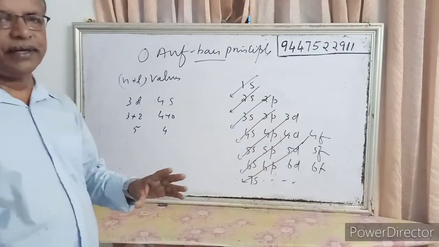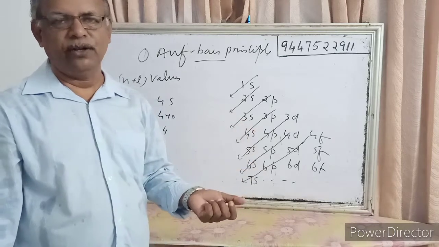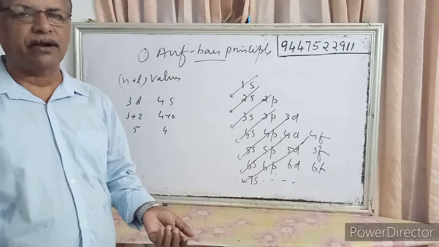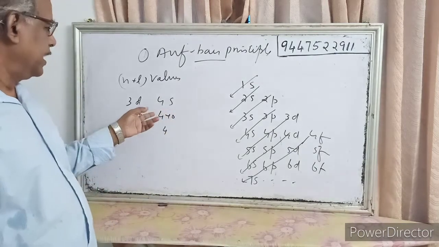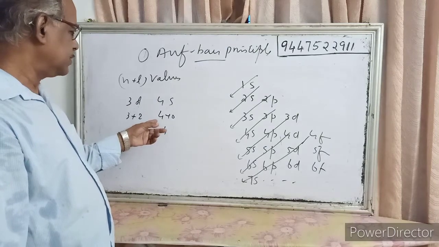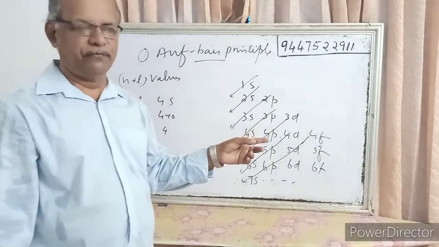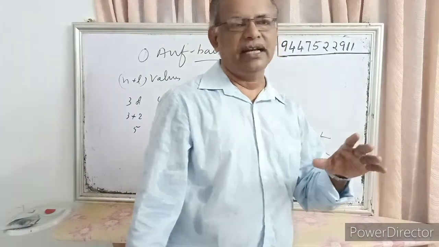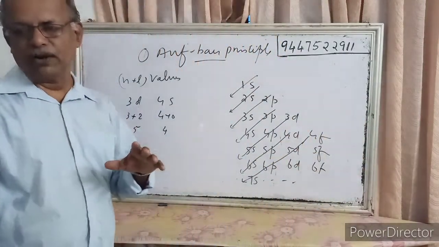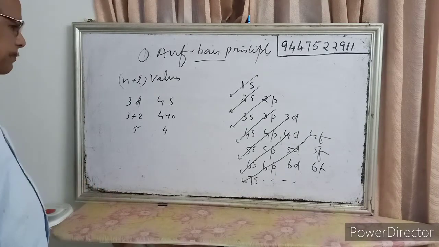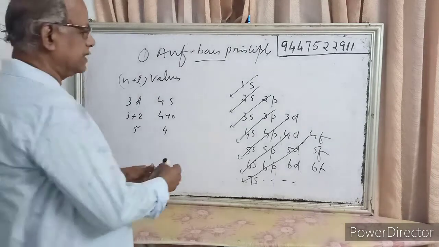Now if there are two orbitals which have the same n plus l value, then the electron will go to the orbital which has the lower principal quantum number. So two rules here. First, you see the n plus l value to suggest which orbital the electron will fill. Second, if two orbitals have the same n plus l value, then the electron will go to the orbital having the lower principal quantum number. That is the Aufbau principle.